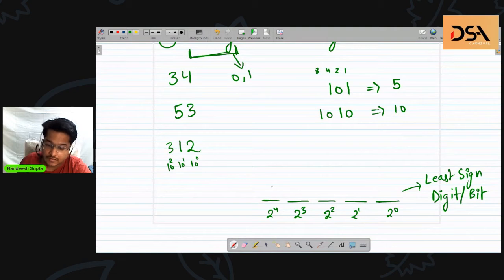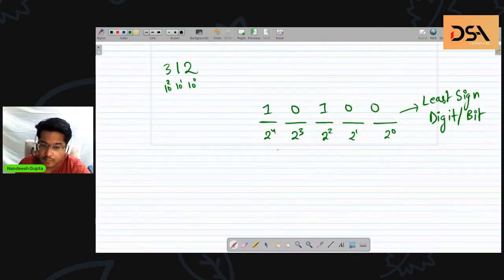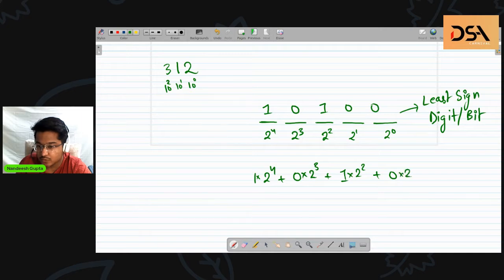For example, if I write 10100, this directly means 1 times 2 raised to power 4, plus 0 times 2 raised to power 3, plus 1 times 2 raised to power 2, plus 0 times 2 raised to power 1, plus 0 times 2 raised to power 0.